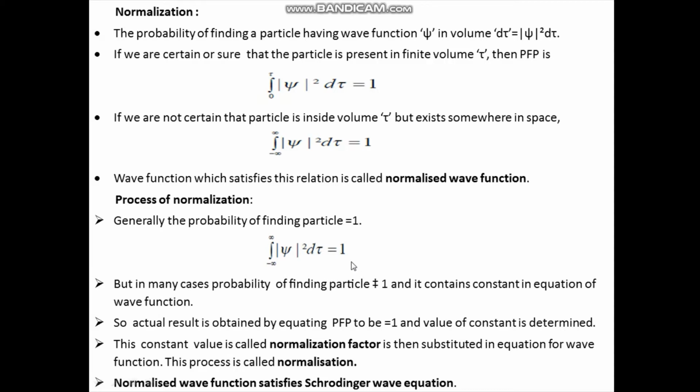So in such cases, the actual result is obtained by equating the probability of finding the particle to 1, and then the value of the constant is determined. This constant value is called the normalization factor, and it is then substituted in the equation for wave function. And this process is normalization.